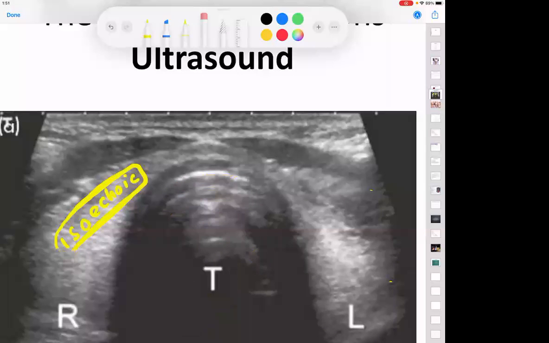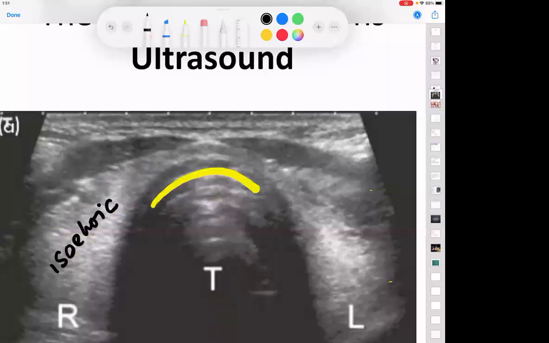So by this time, I hope you have understood that there is something that is white in color. If the thyroid is to be considered isoechoic, what will this be called then? Hyperechoic. Now, can you tell me why are the tracheal rings hyperechoic? Because they contain calcium. Very good. Because they contain cartilages.